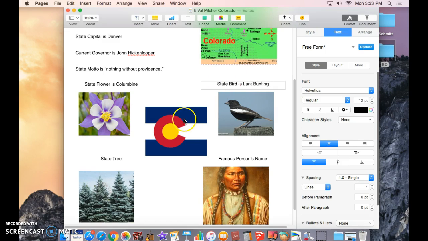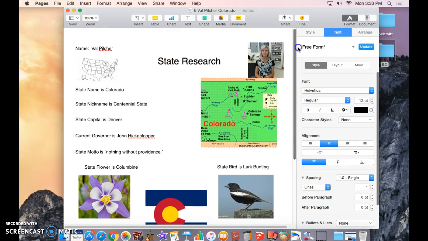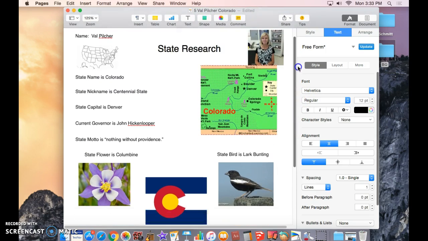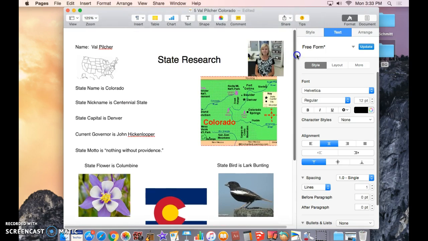Don't have to name the flag. We're going to name the state tree. And finally, the famous person's name, I'm going to delete all of that and just type in that person. Okay, now I have everything in with the exception of working with my pictures.